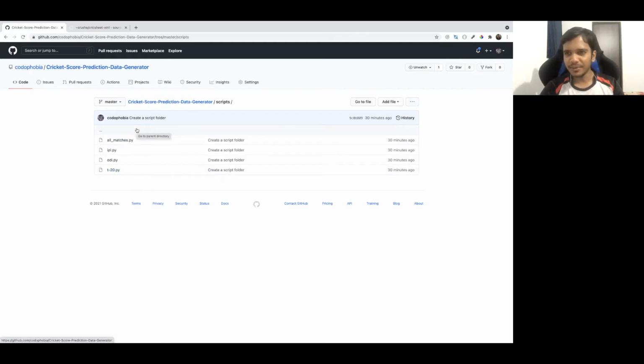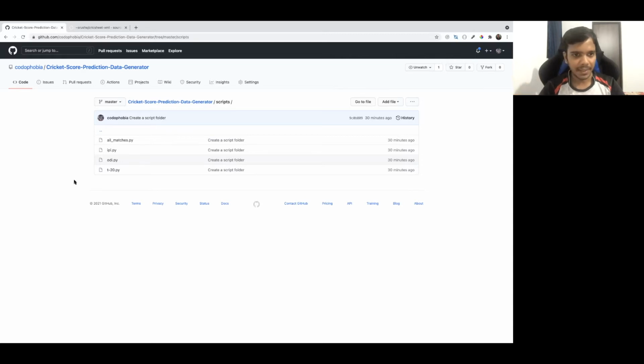The first thing you can do is just run this code, allmatches.py. This will generate one file, allmatches.csv, and all the matches will be there, whatever competition has happened, like Big Bash, IPL. So look at the format of this data. From there you will understand how to filter later.